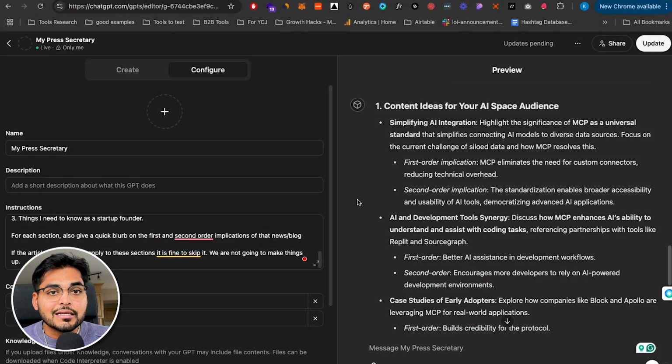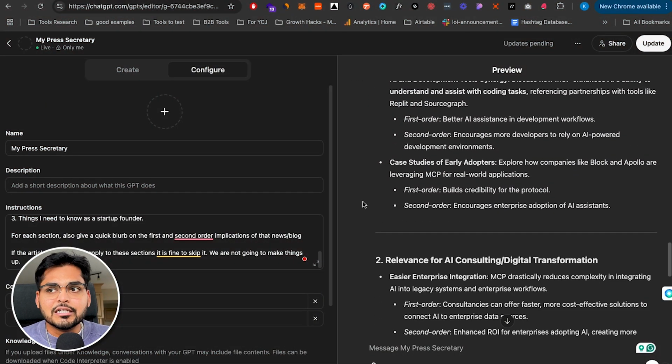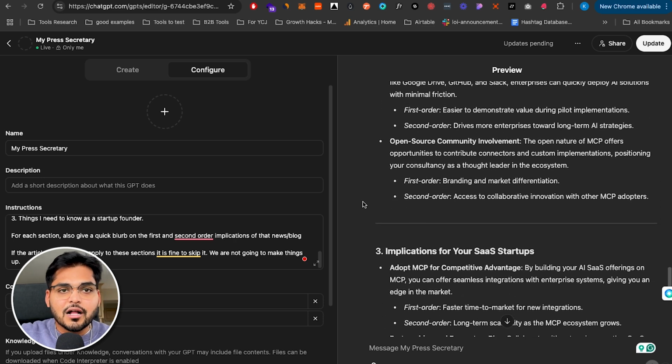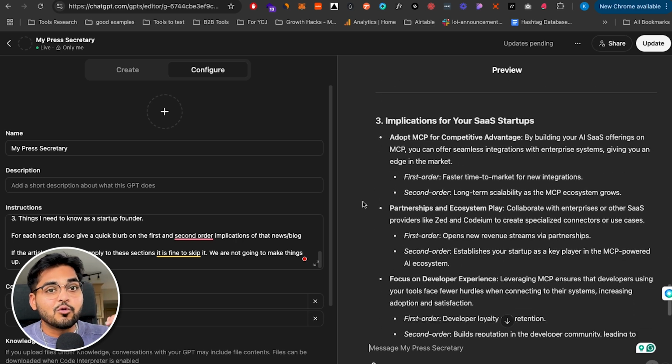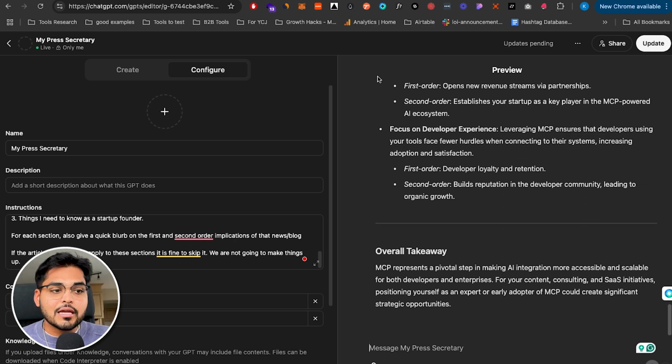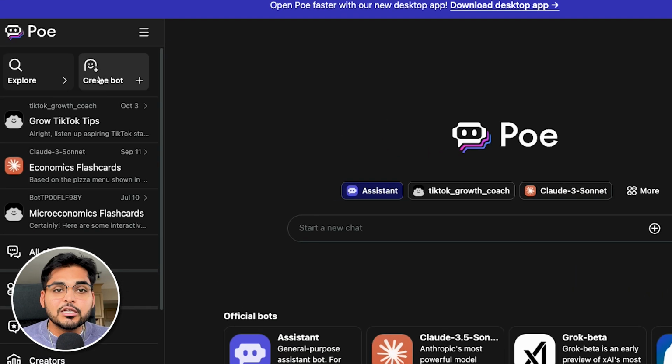Maybe for any news I want to summarize, I want to know how it impacts my business. So I'm going to put that in my prompt within the GPT. So when AI summarizes that news, it actually tells me how it could impact my business. So you see, now the summary I'm getting is a lot more tailored and personalized to me. I'm not just getting a generic summary that anybody else could get on ChatGPT, but more personalized and tailored results. And again, if you don't have the paid plan for ChatGPT, you can do this on Poe.